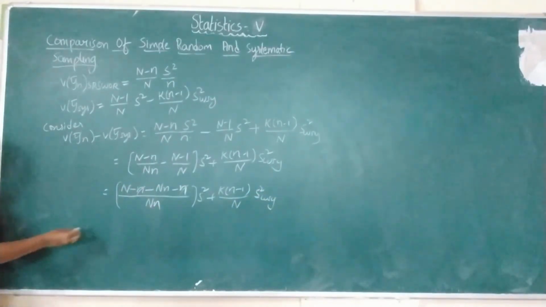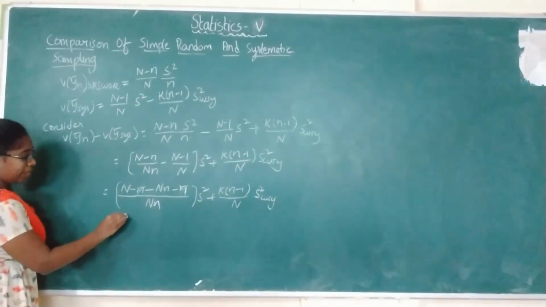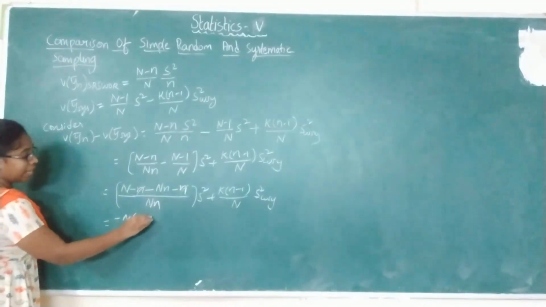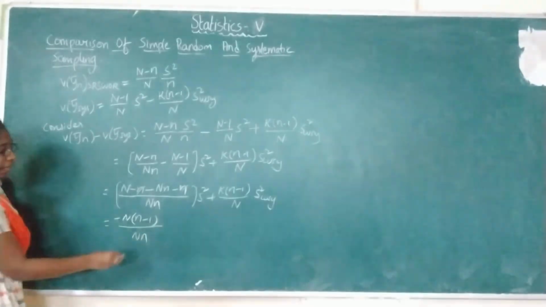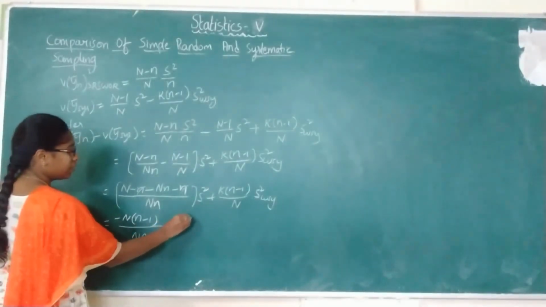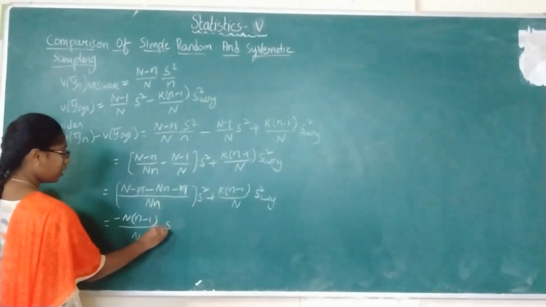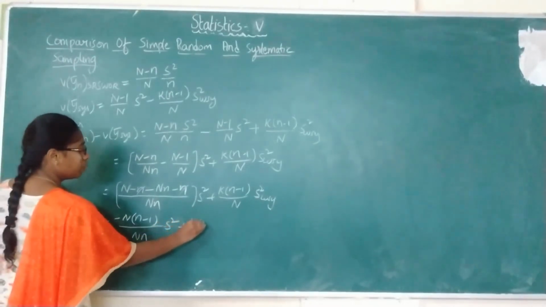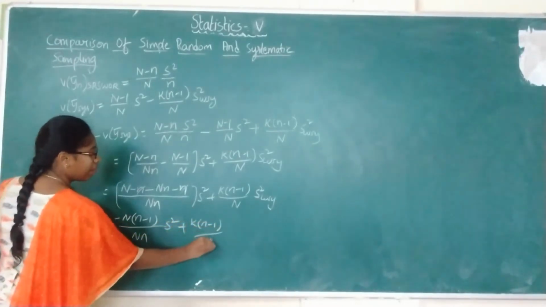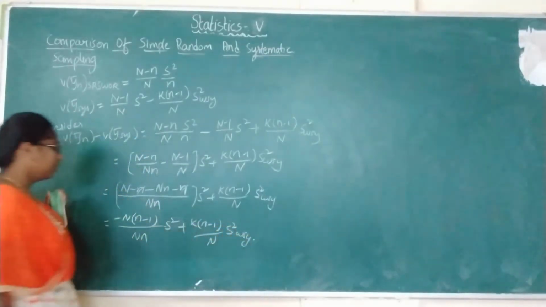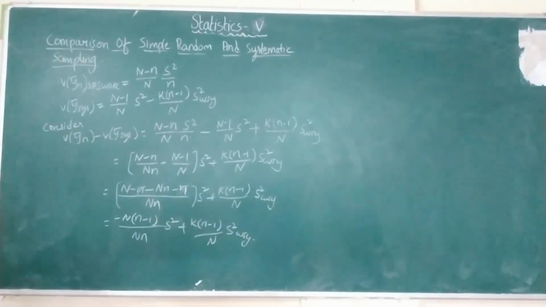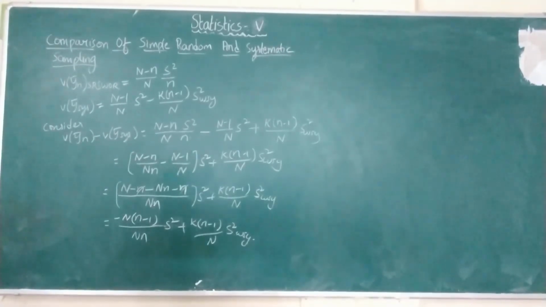Now you take minus n common, that is minus capital N common. You will be getting (n minus 1 by capital N) into small n plus k into S square, plus k into (n minus 1 by capital N) into S_wsy square. Now this is the value of these two values. If you observe, it is negative, right?